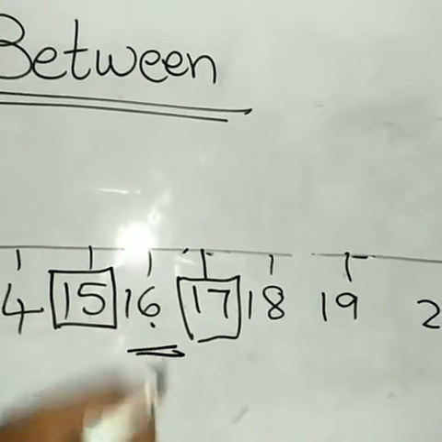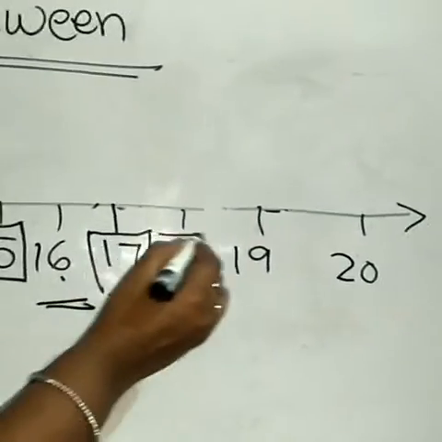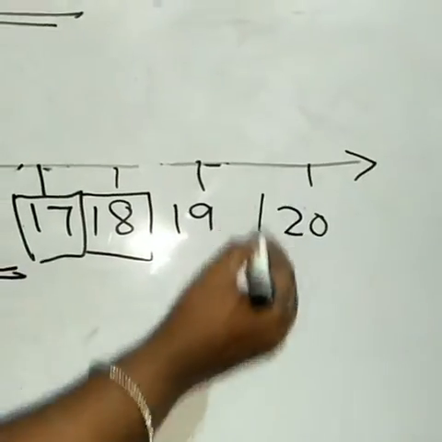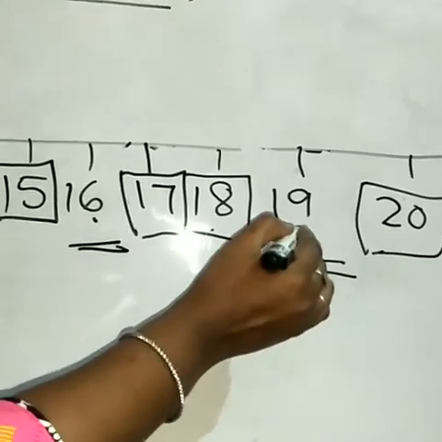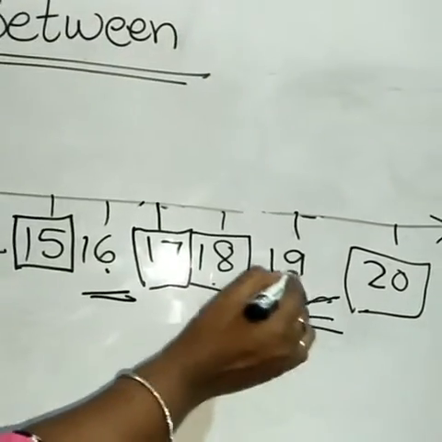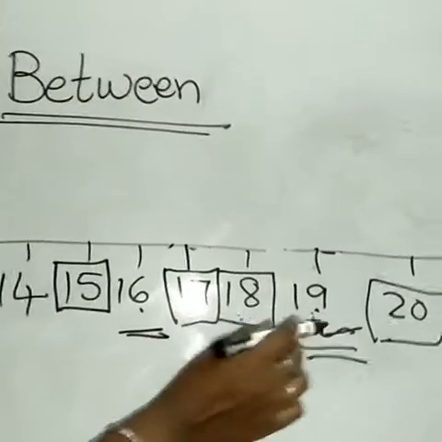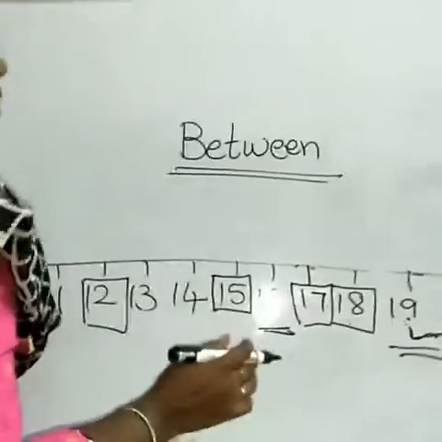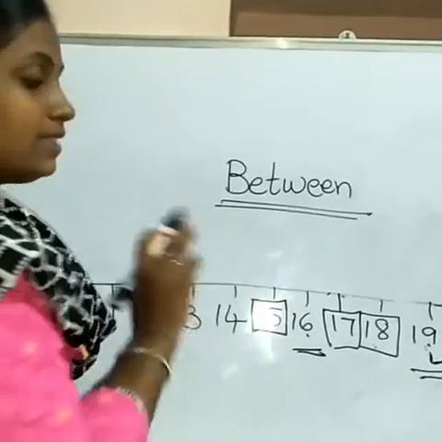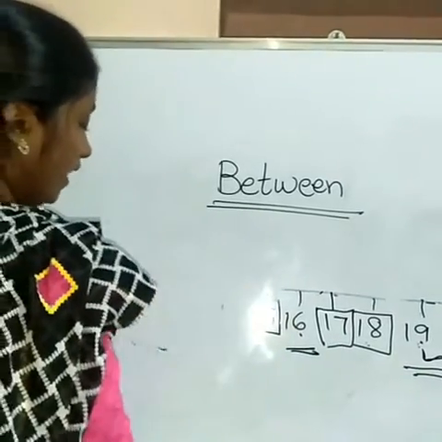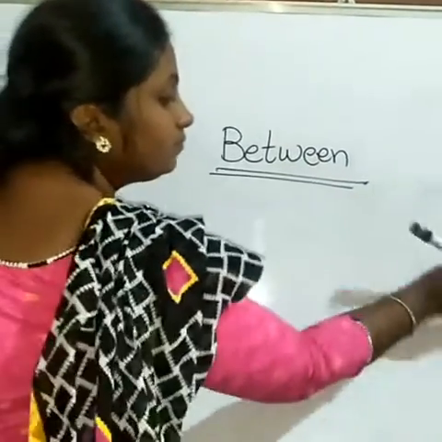Same way, if they give us 18 and 20, what is the between number? 19 is the between number. In the same way you can do it till 100. Okay kids, this is the between number. Let's see what they have given in the reader.